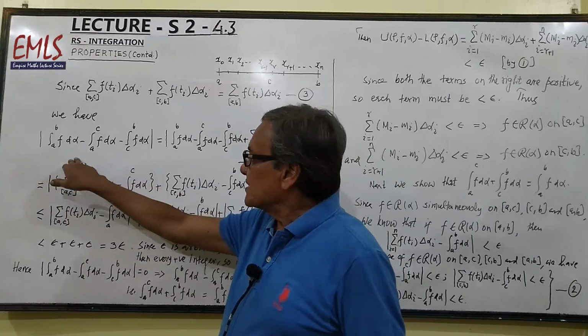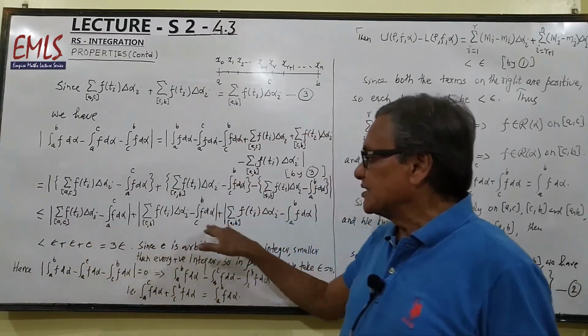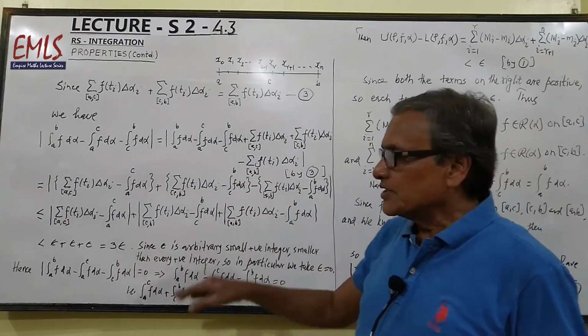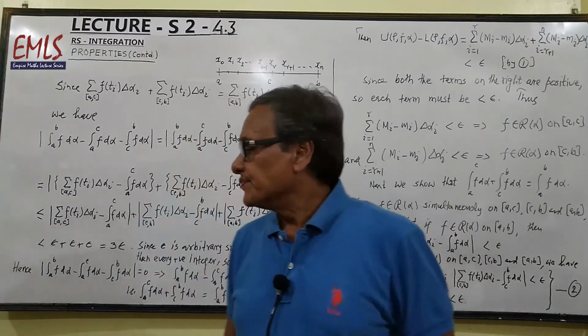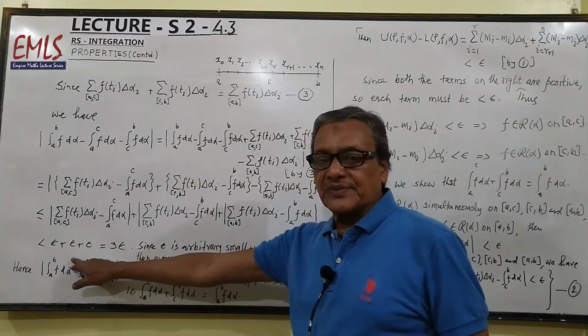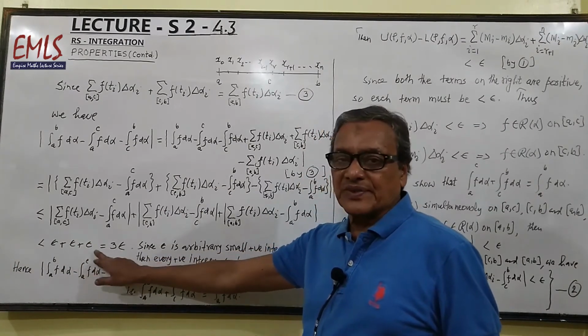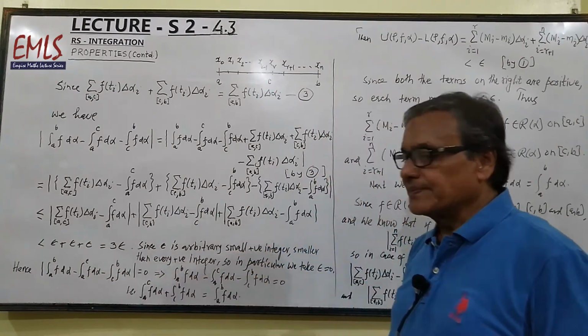So this modulus is less than or equal to this plus this plus this, and each of these quantities is less than epsilon by 2. So this is less than epsilon plus epsilon plus epsilon, that is equal to 3 epsilon.